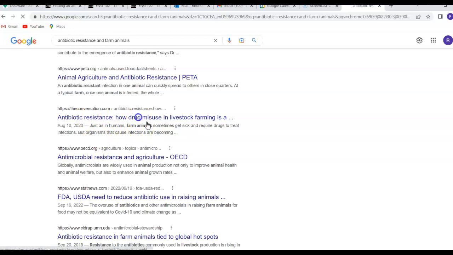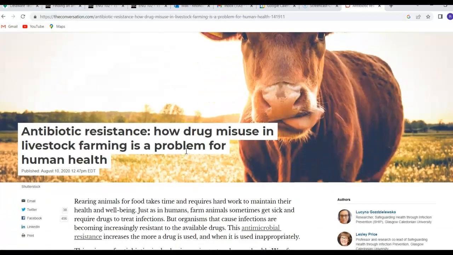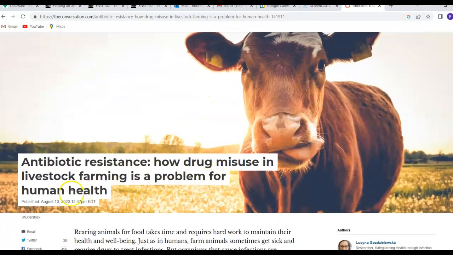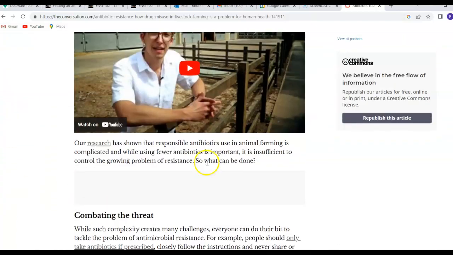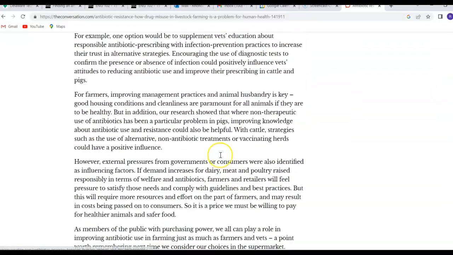Let's just look at this conversation piece. And looks like it's relevant to the issue, how drug misuse in livestock farming is a problem for human health. It's quite recent, and then you can look and see more about what the article is all about.